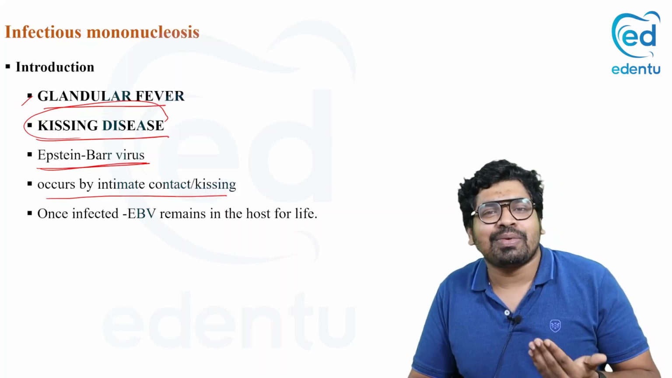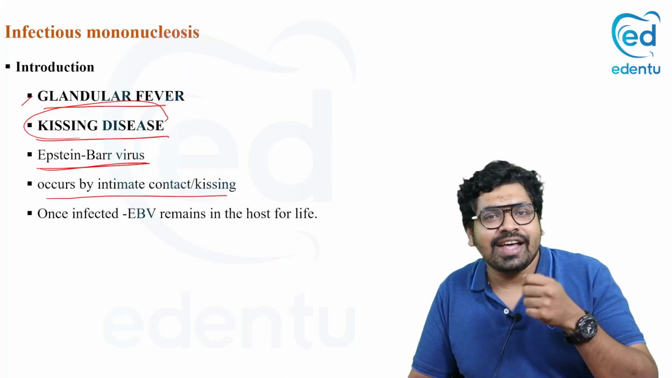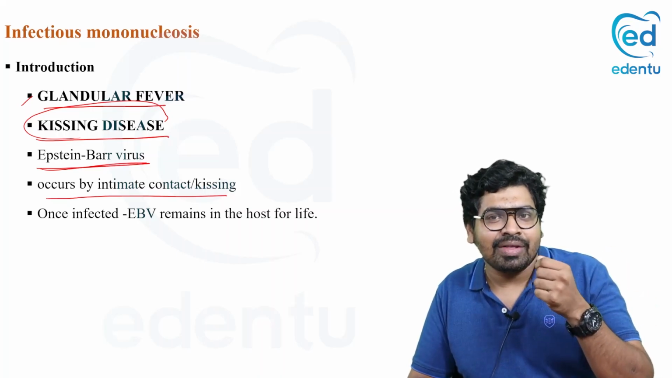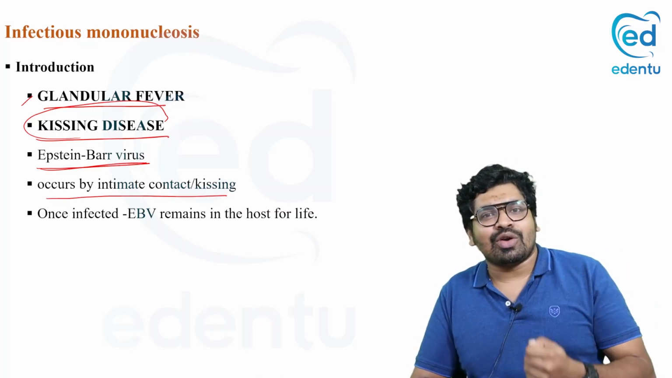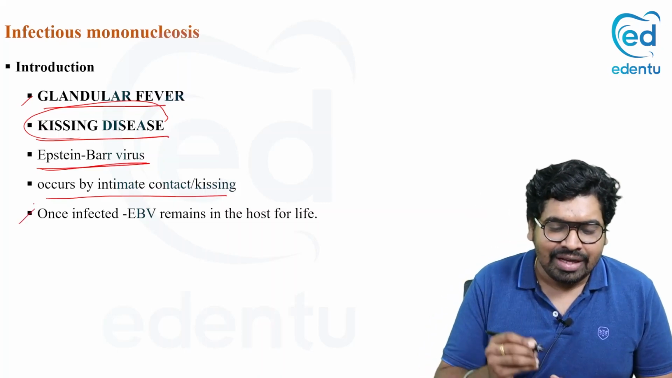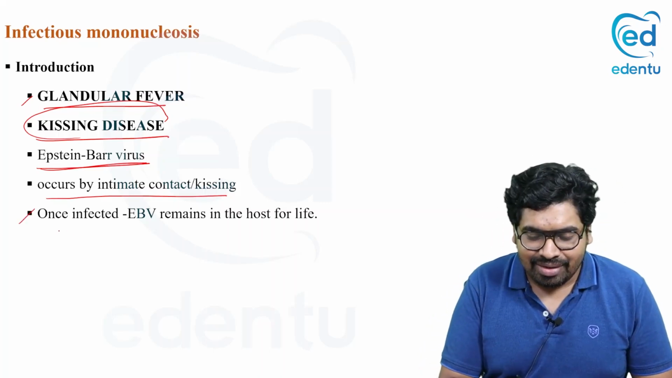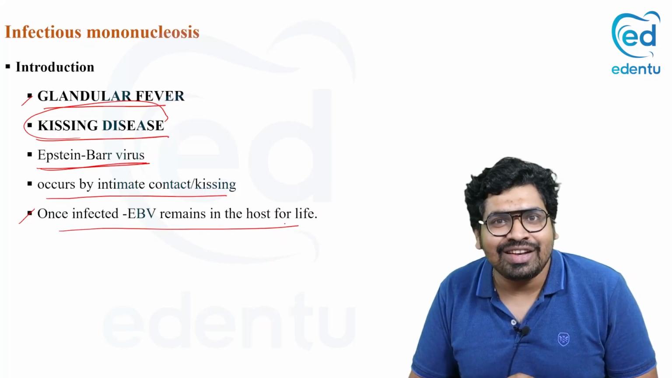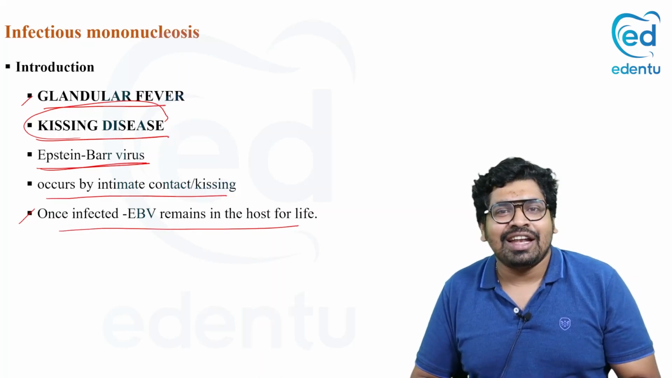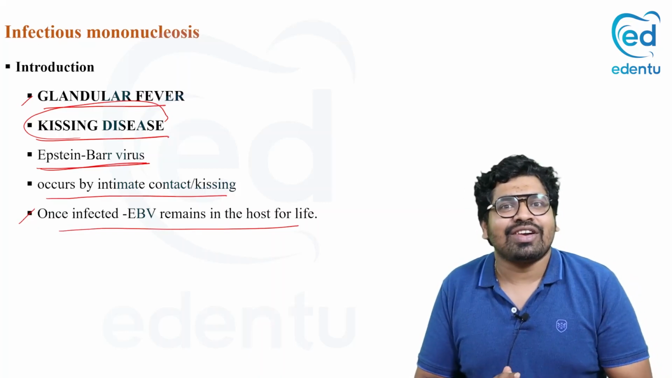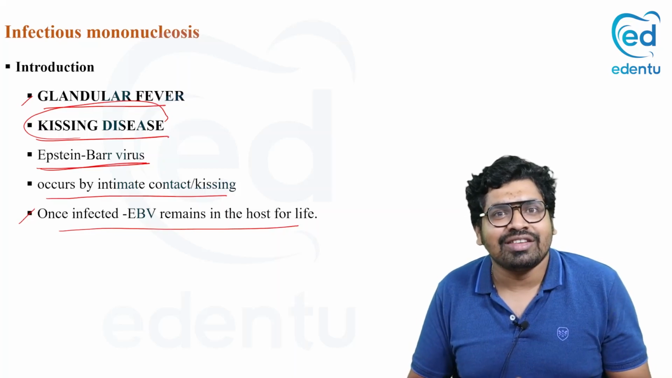It can also spread through saliva. If you are sharing a spoon or a straw, that can also cause the spread of infectious mononucleosis. And once infected, be very careful, it can remain in your body for your lifetime. So be very careful before you kiss someone.